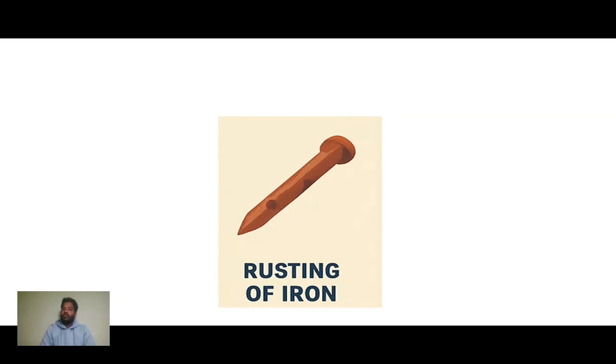Rusting of iron, so I think you have seen so many iron nails. Okay, so when we purchase them or when we look at them, when we bought them, they are kind of shiny. Okay, after some days when we expose them to the atmosphere, what will happen?